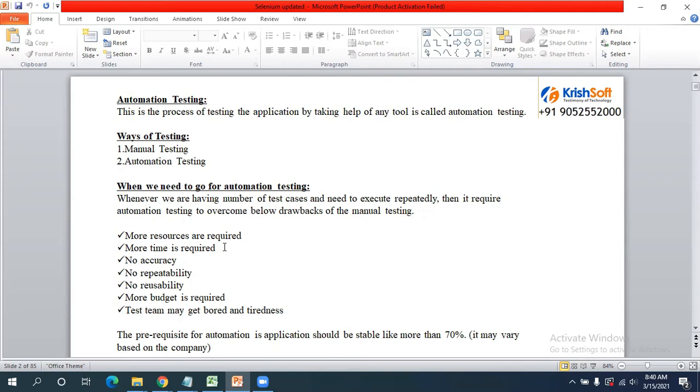In automation testing, is automation testing a replacement for manual? No, it is just a continuation of manual testing. How, in the real-time process? In sprint 1, whatever functionalities you tested manually, the automation team will develop automation scripts for them.